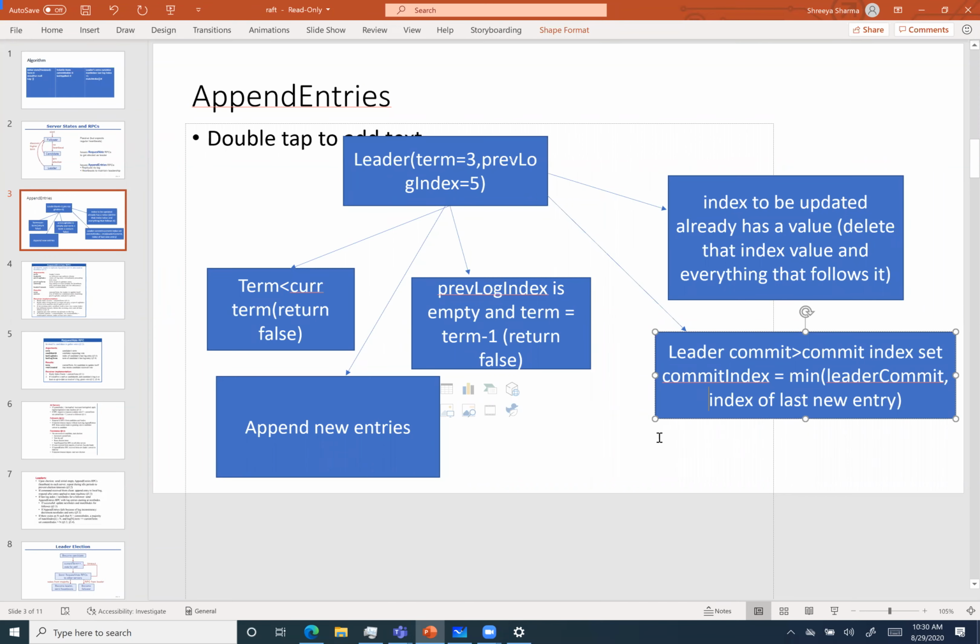So now S2 and S3 have data in uncommitted state, but that data has to be preserved because the leader has already told the client that this data has been kept by me. In that case, S2 and S3 will see that their log indexes are at the same point. So now they have to commit this uncommitted data and they don't have to remove it. I am not sure if that is going to happen.